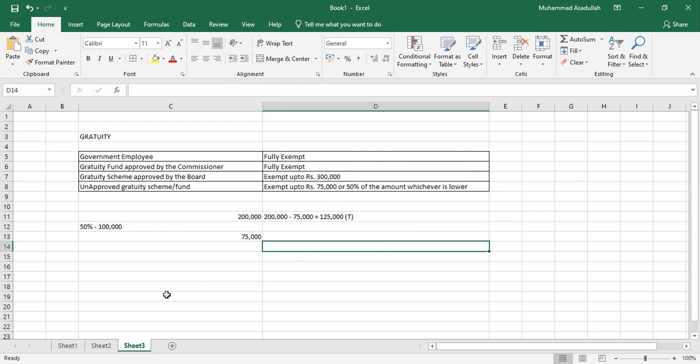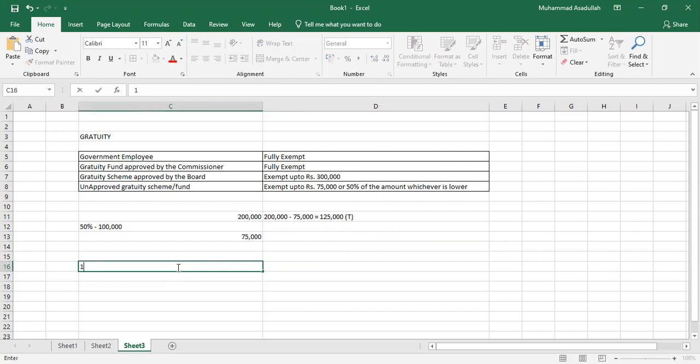In another case, let's suppose someone has received gratuity of rupees 1 lakh. The 50% of the gratuity will be rupees 50,000, and the second value is 75,000. Whichever is lower, rupees 50,000.